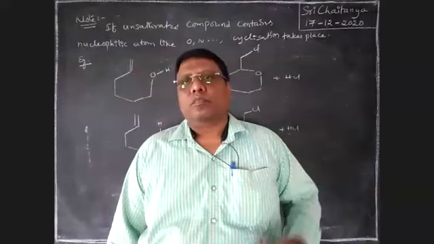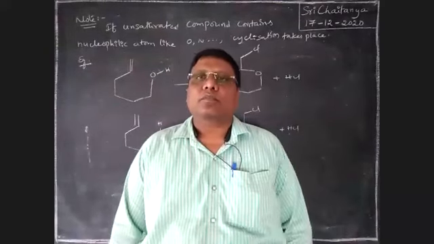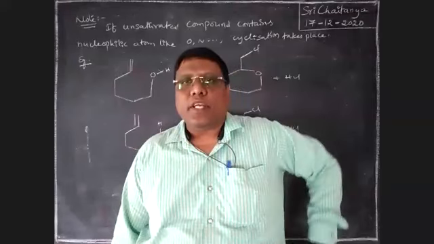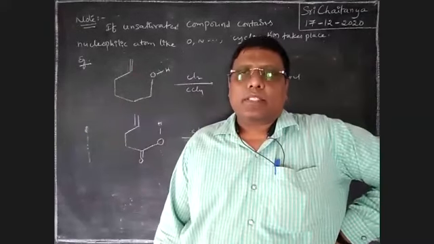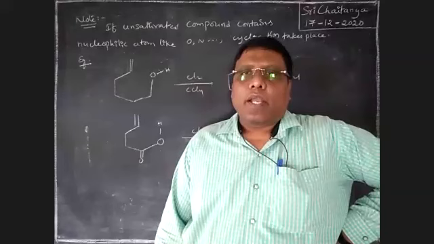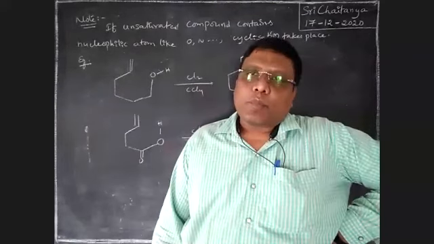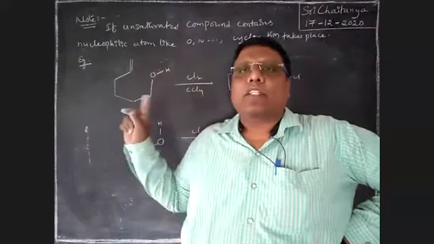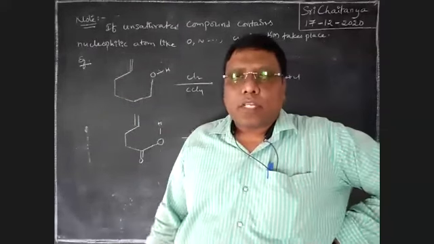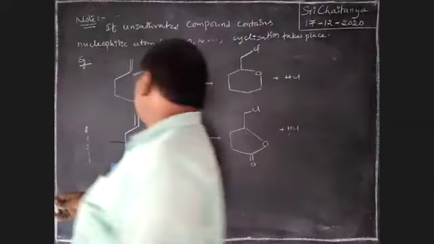Yes or no? Bromination. Yes. Not only C double bond C, boys, C triple bond C also reacts with this Br2. Yes.